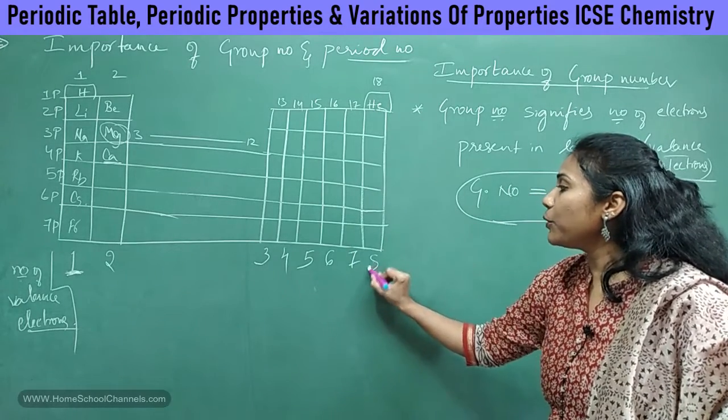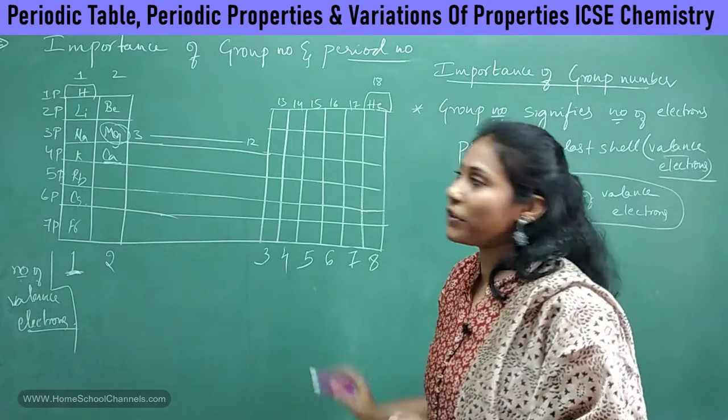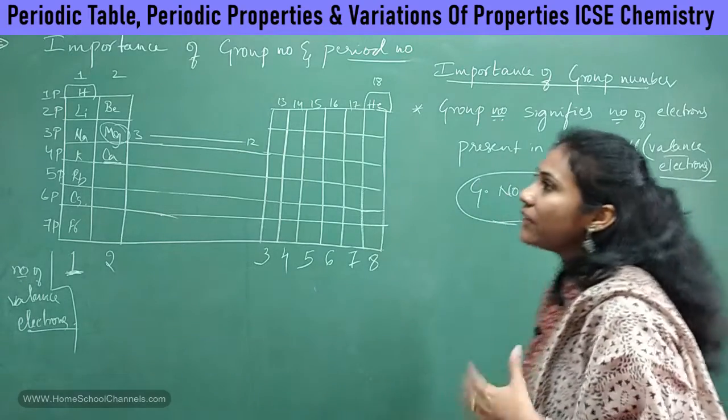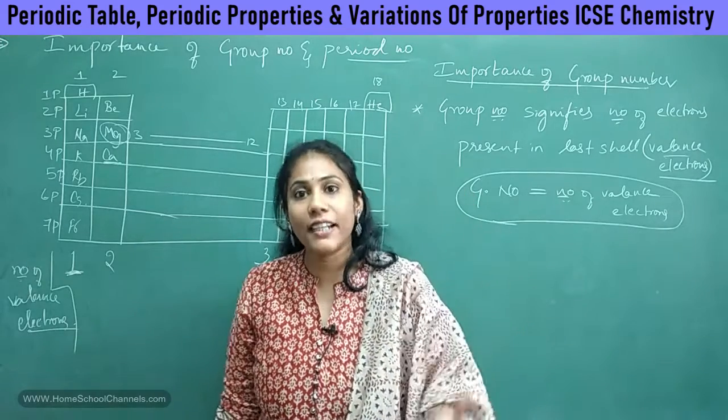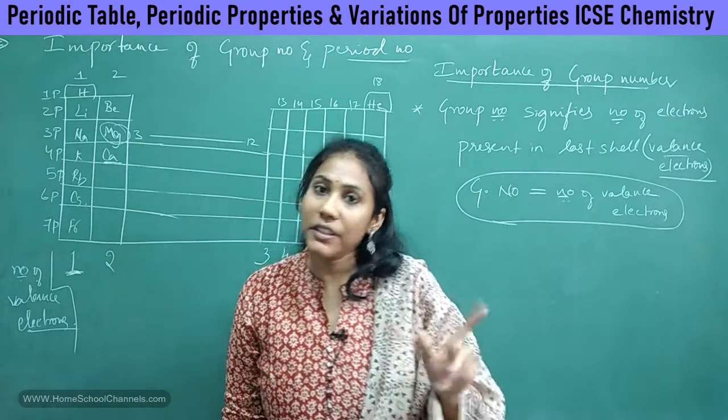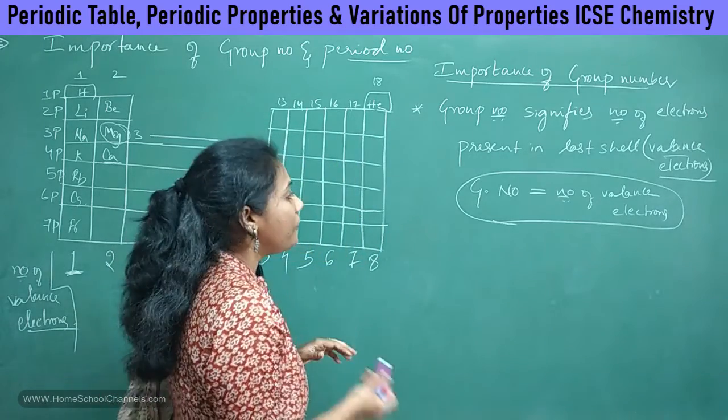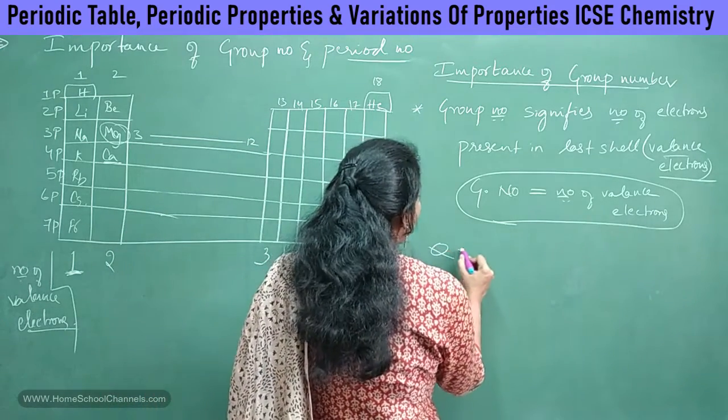And in 18th group elements, 8 valence electrons. So here, group number will actually tell you the number of valence electrons in the last shell. Clear, everyone?